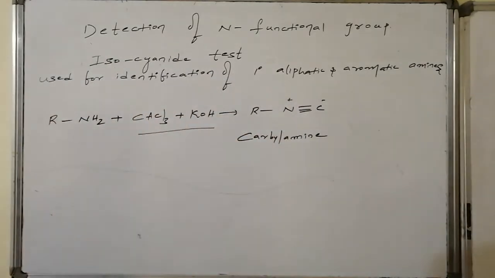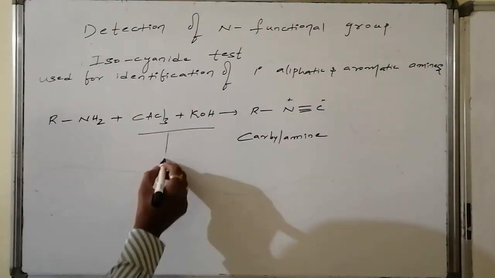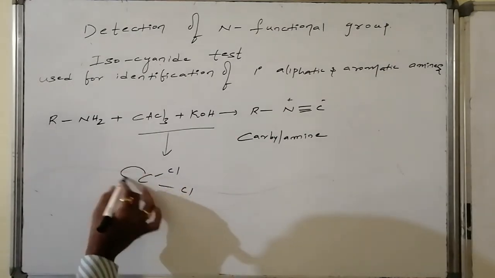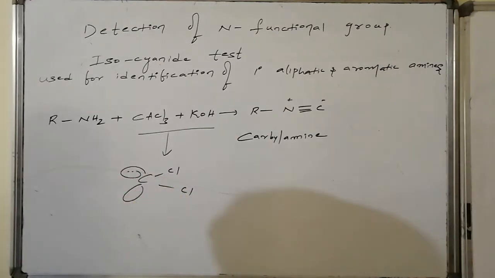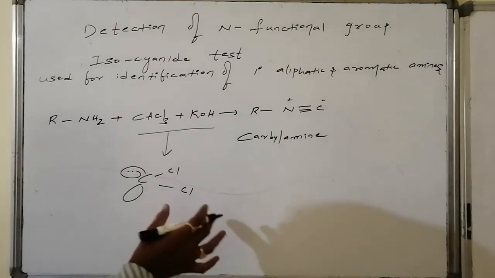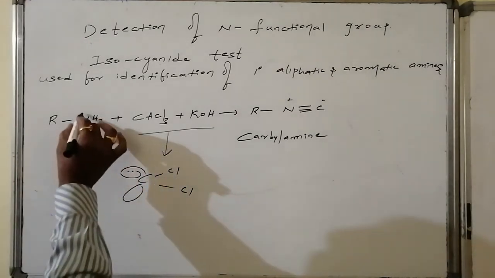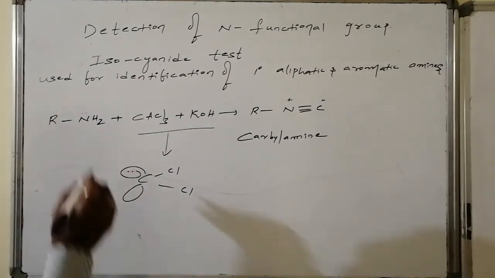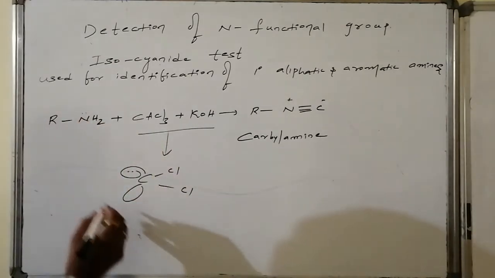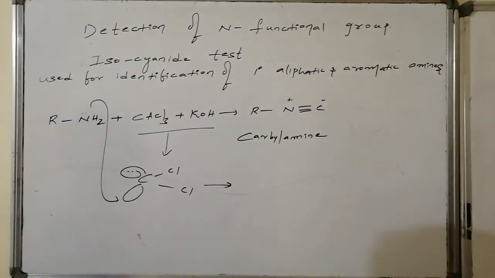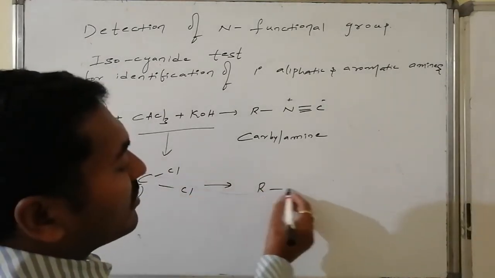In presence of potassium hydroxide base, this particular chloroform is converted to dichlorocarbene, which is this. This is a neutral electrophile. This dichlorocarbene is electron deficient. This electron deficient dichlorocarbene formed intermediate combines with the amines, the nitrogen consisting of a lone pair. It combines with the nitrogen as a result of the donation of lone pair of electrons to the vacant orbital present in the dichlorocarbene.